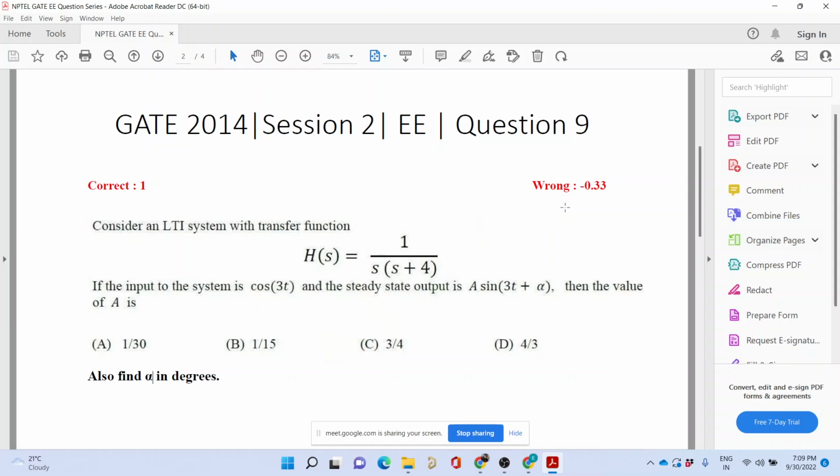Anybody else with the answer? Magnitude is B. I'm calculating the angle. Okay, try to find the angle and tell me.